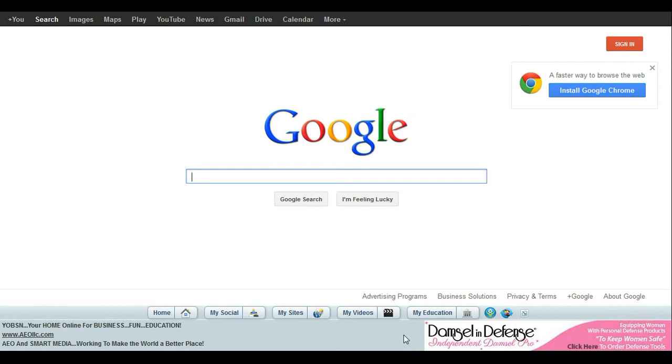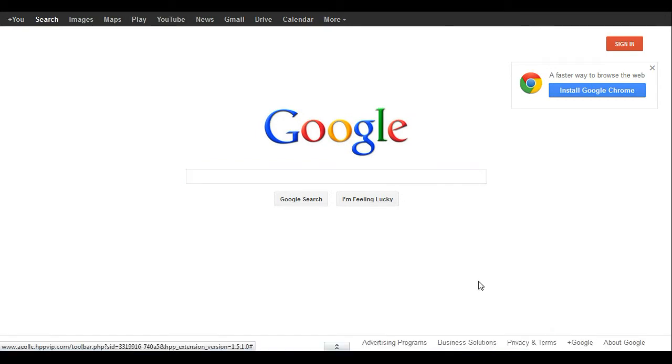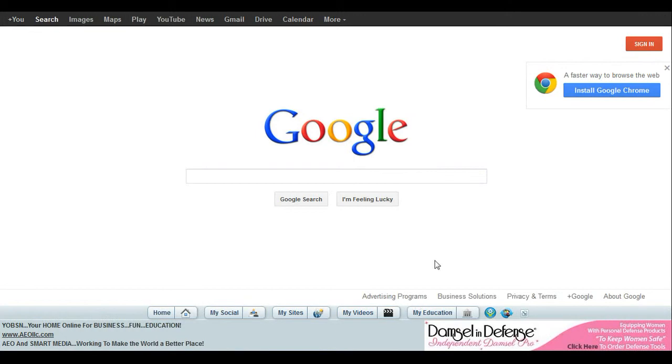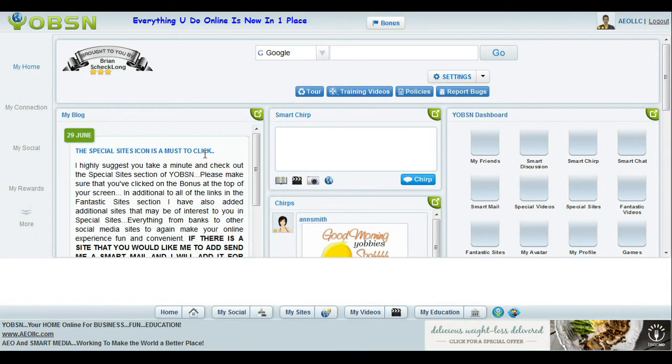And in addition to this, I'm not at the YOBSN homepage, I'm at the Google homepage. Now, see this little arrow over here? Maybe I want to see the whole page. I click on that arrow, and my dynamic bar disappears. So now, if I wanted to, I can see the entire page. When I'm done, the dynamic bar comes back. And then if I want to just go back home, my tab is still there in the background.